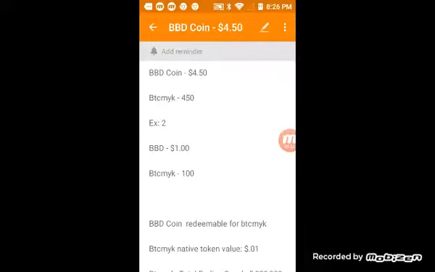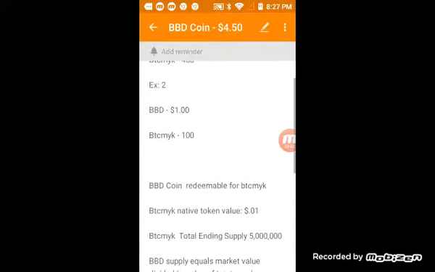Value-wise on the network, what you're doing goes no lower than about a penny. If you do a transaction, write a post, make a friend, or join a group, it's going to denominate each action in Bitcoin MYK tokens like that. So if you have a market value of $4.50 in BBD coins, that would equal 450 Bitcoin MYK tokens.